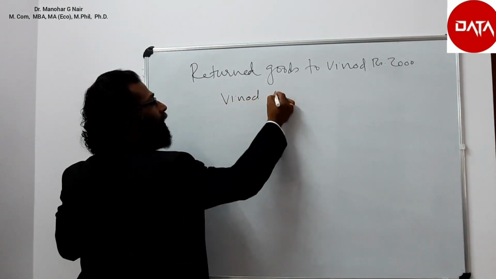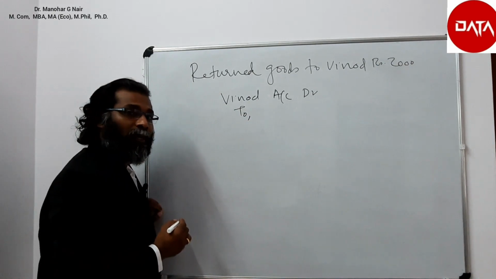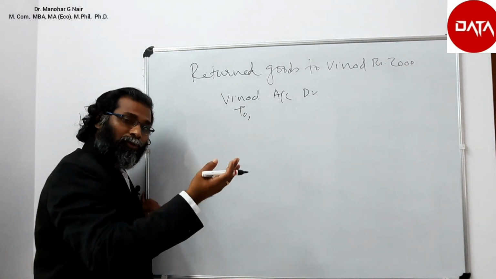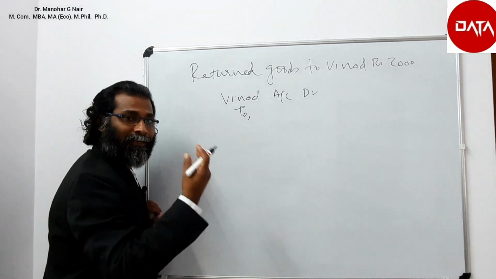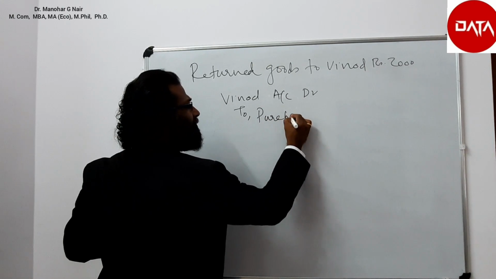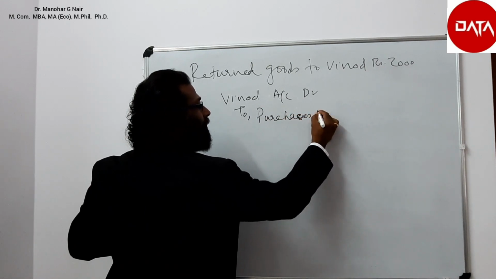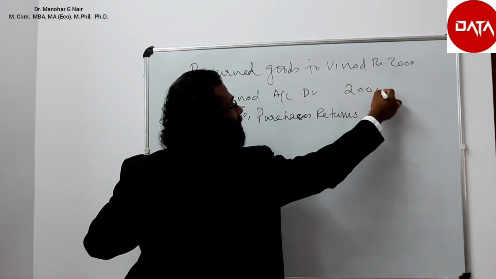Vinod account debtor to, credit what goes out. The goods which we bought are returned, so we have to use another term known as purchases returns, to the extent of 2000.